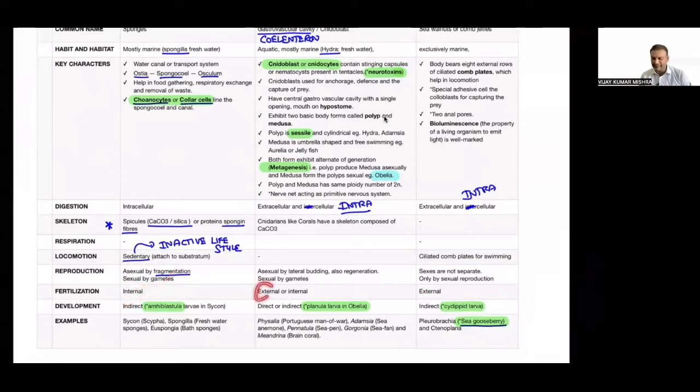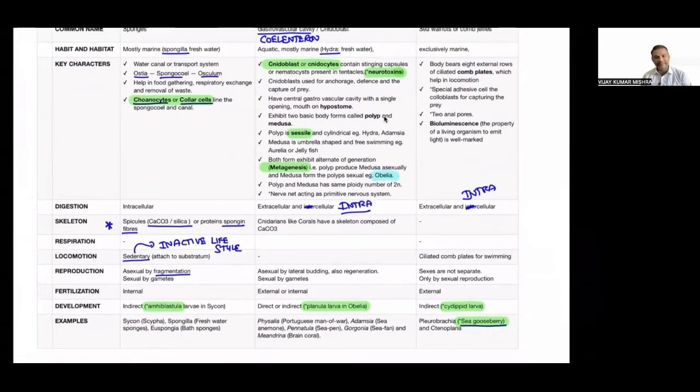Fertilization may be external, it may be internal. Here it is external. Development involves indirect development, called amphiblastula, planula larva in Obelia, and cydippid larva in case of Ctenophora.